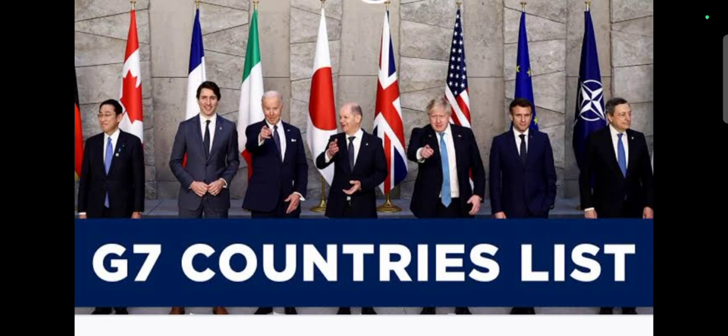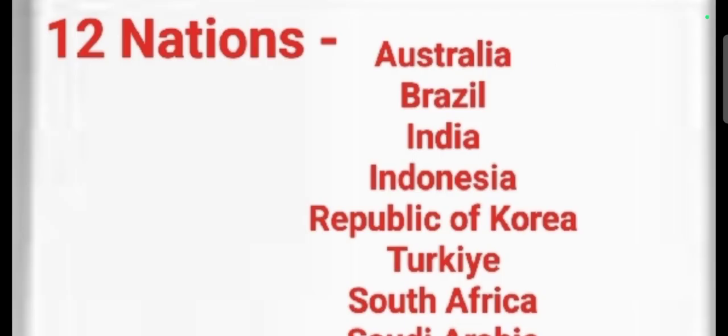The eighth country was Russia, but in 2014, unfortunately, Russia came out of the G8, and the normal position was given back to the G7. The remaining 12 nations are Australia, Brazil, India, Indonesia, Republic of Korea, Turkey, South Africa, Saudi Arabia, Russia, Mexico, China, and Argentina. These are the remaining countries.